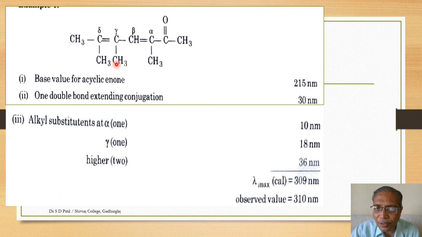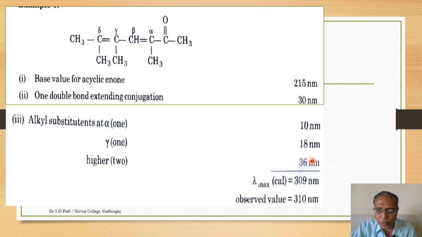At gamma we have one substituent, and at delta you have this CH3 group and this CH3 group. So two substituents at a position higher than gamma, that is the delta position, give 36 nanometers. At the gamma position 18 nanometers, and one alkyl substituent at the alpha position 10 nanometers.